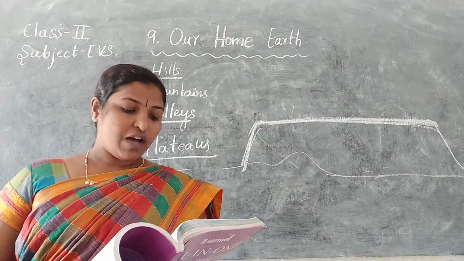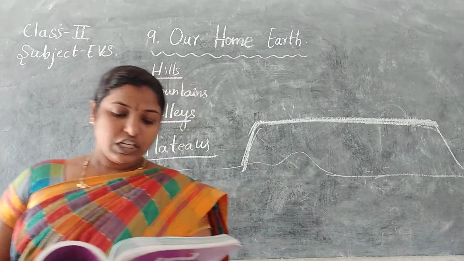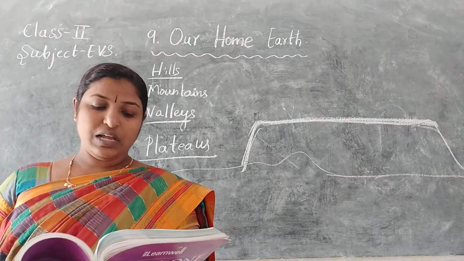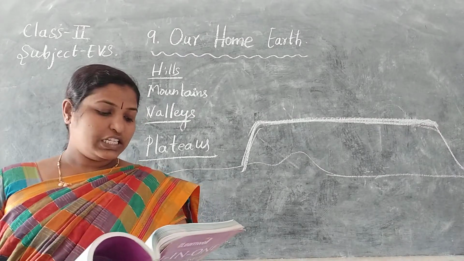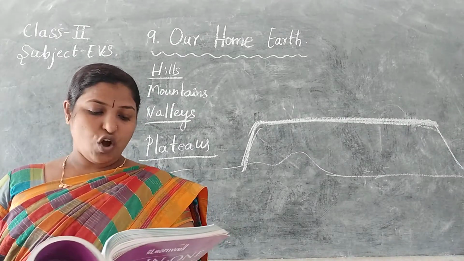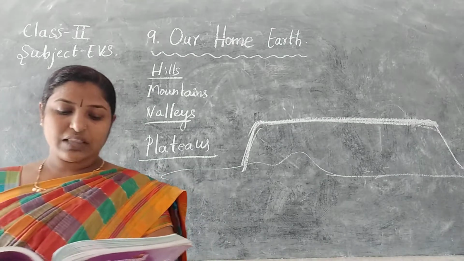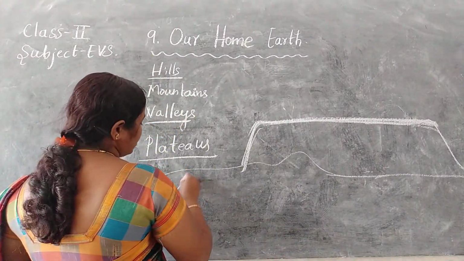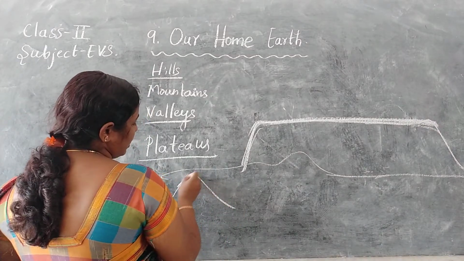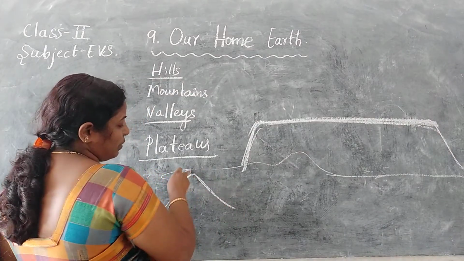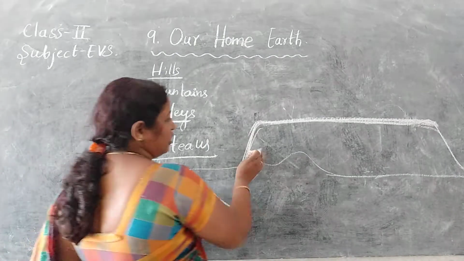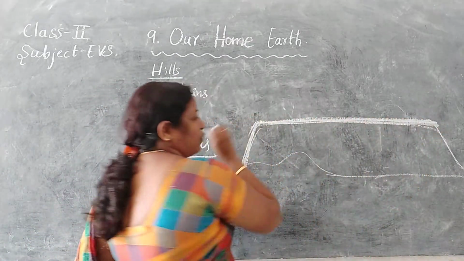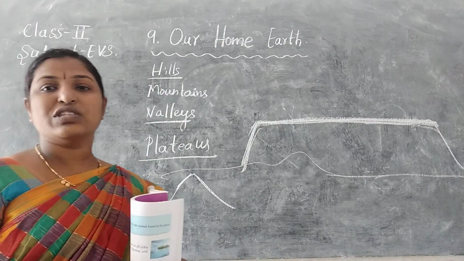An area of high level land is called a plateau. It is also called a tableland. As it looks like a tabletop, it is flat at the top. See, all mountains and hills will be cone shaped at the peak point, but these will be flat on the top.